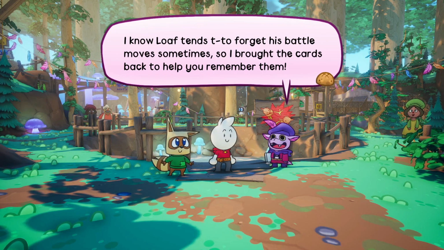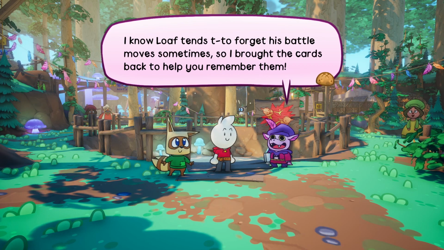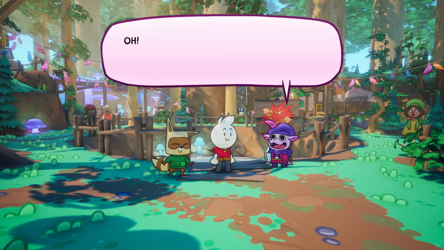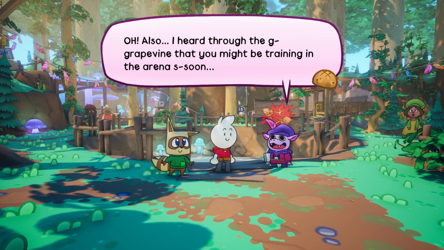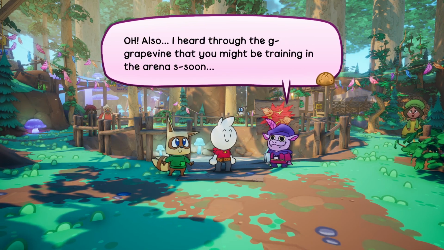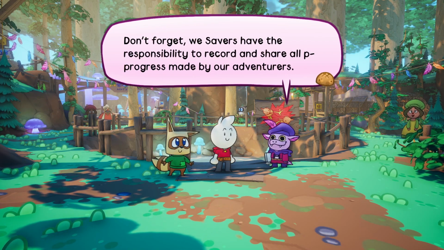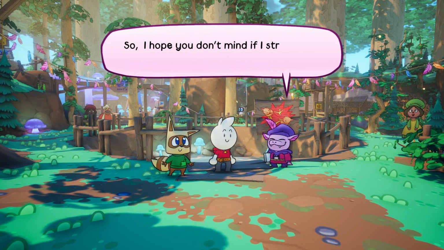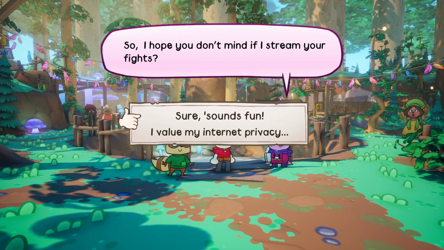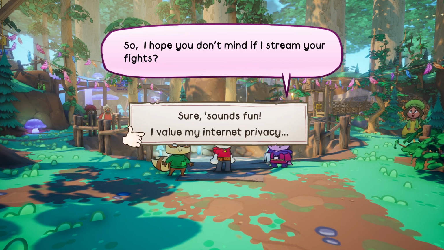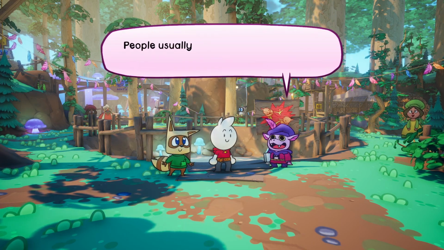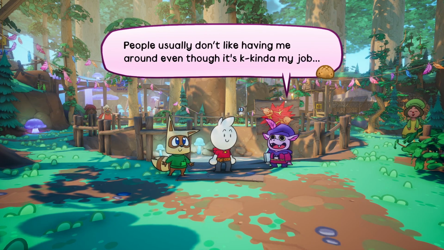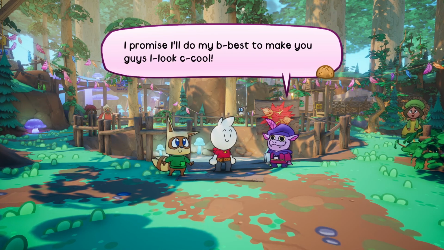That's kind of cool. I know Loaf tends to forget his battle moves sometimes, so I brought the cards back to help you remember them. Thank you. Oh, also, I heard through the grapevine that you might be training in the arena soon. Don't forget, we Savers have the responsibility to record and share all progress made by our adventurers. So I hope you don't mind if I stream your fights. Sure, I value my internet privacy. Oh, cool! People usually don't like me having me around, even though it's kind of my job. I promise I'll do my best to make you guys look cool.